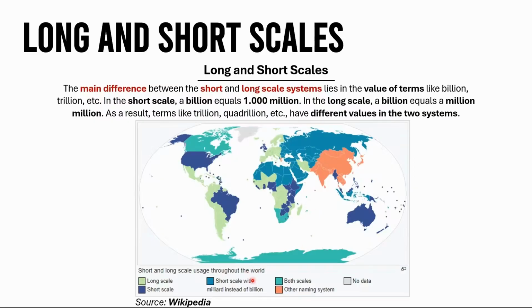Canada and South Africa are officially bilingual here. Both scales appear in different contexts. Finally, a handful of countries, China, India, Pakistan, Bangladesh, Japan, Korea, Thailand, Vietnam, Greece, Mongolia, and others, use their own traditional large number naming conventions, rather than strictly long or short scale terms.